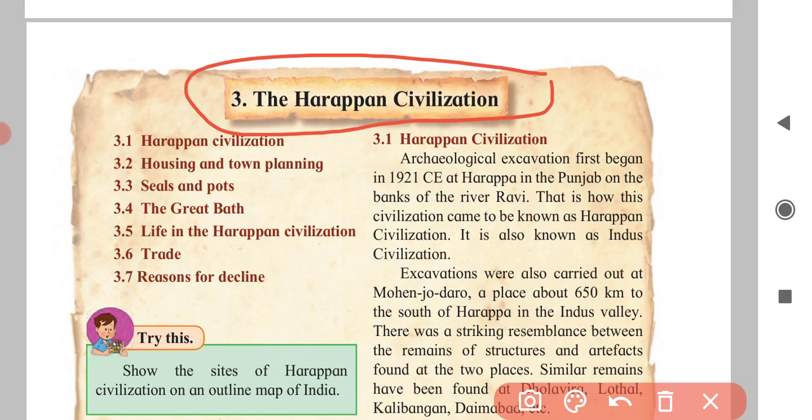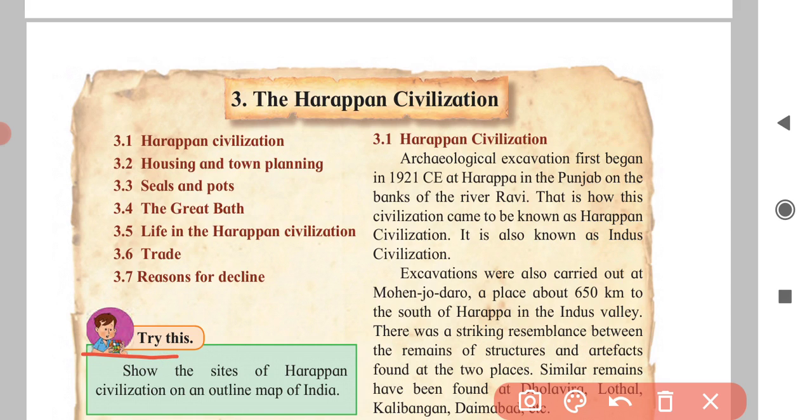That is a very nice lesson. It is something interesting we are learning from this lesson. The points which we are going to learn here: Harappa civilization, housing and town planning, seals and pots, the Great Bath, life in the Harappa civilization, trade, and reasons for decline. These 7 points we are going to understand in this lesson.